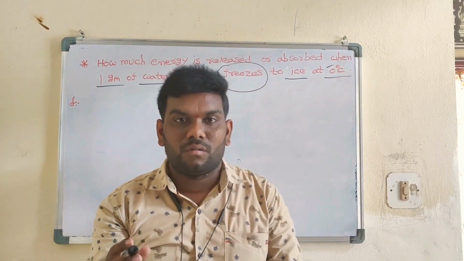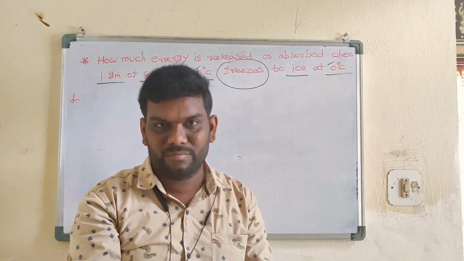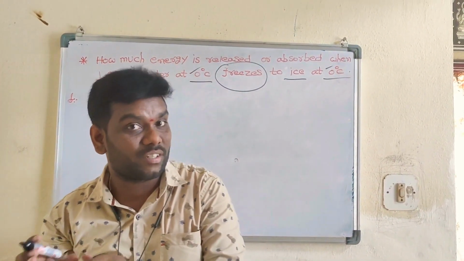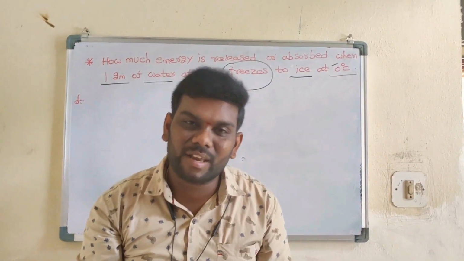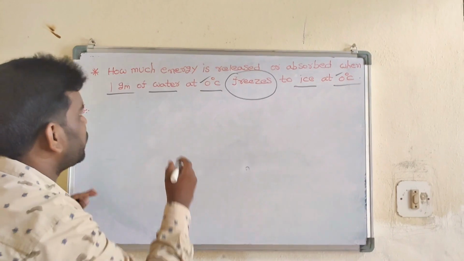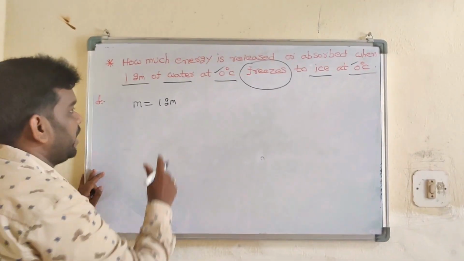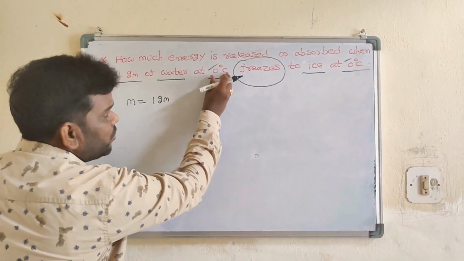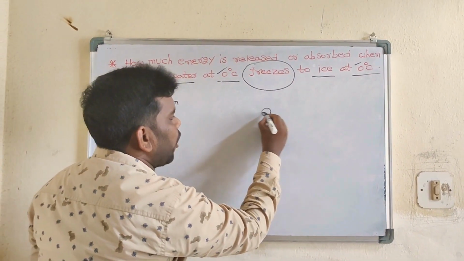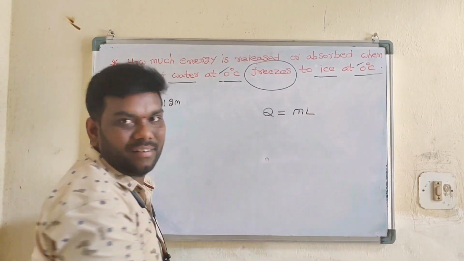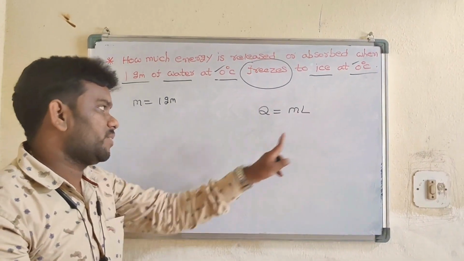So then, what is that? When two temperatures are equal, it means temperature does not change. When we apply the formula, Q is equal to mL. So students, m is equal to 1 gram. It is very important. And next one, 0, 0, same temperature. So that's why I will use the formula Q is equal to mL. Here m is already taken in this sum, 1 gram.